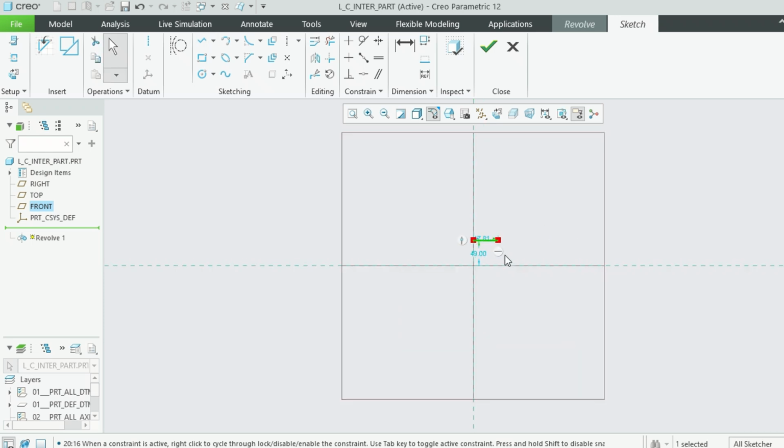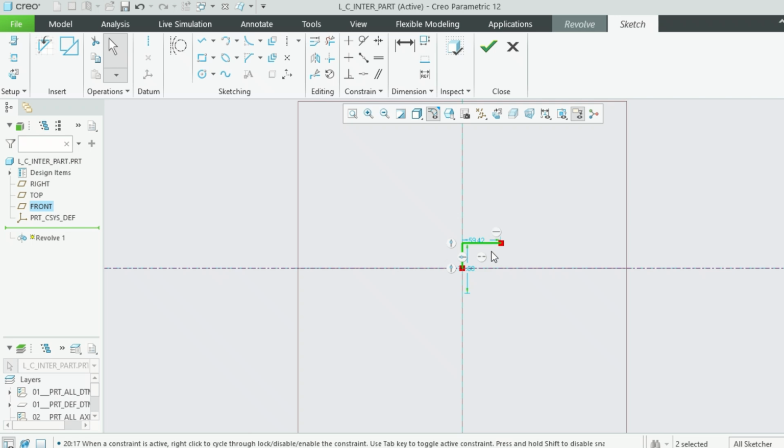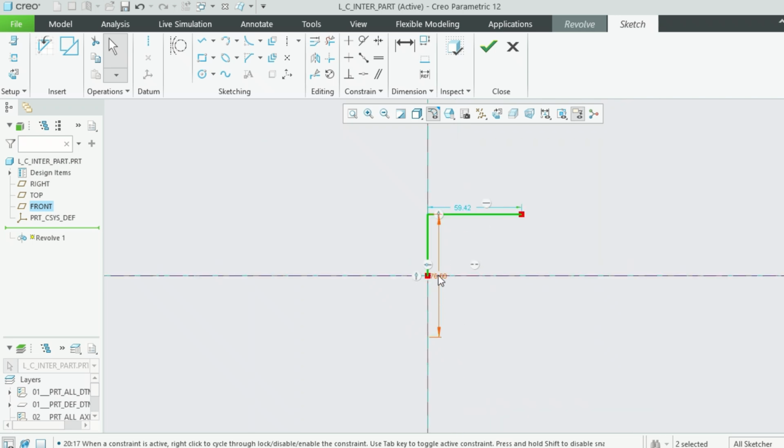Let's control this dimension. Before that, first let us create the center line, because we are going to revolve it. Then let's select a line from this to this and stop it here. This diameter is 30 mm as per the input drawing we got. The first length is 20 mm.